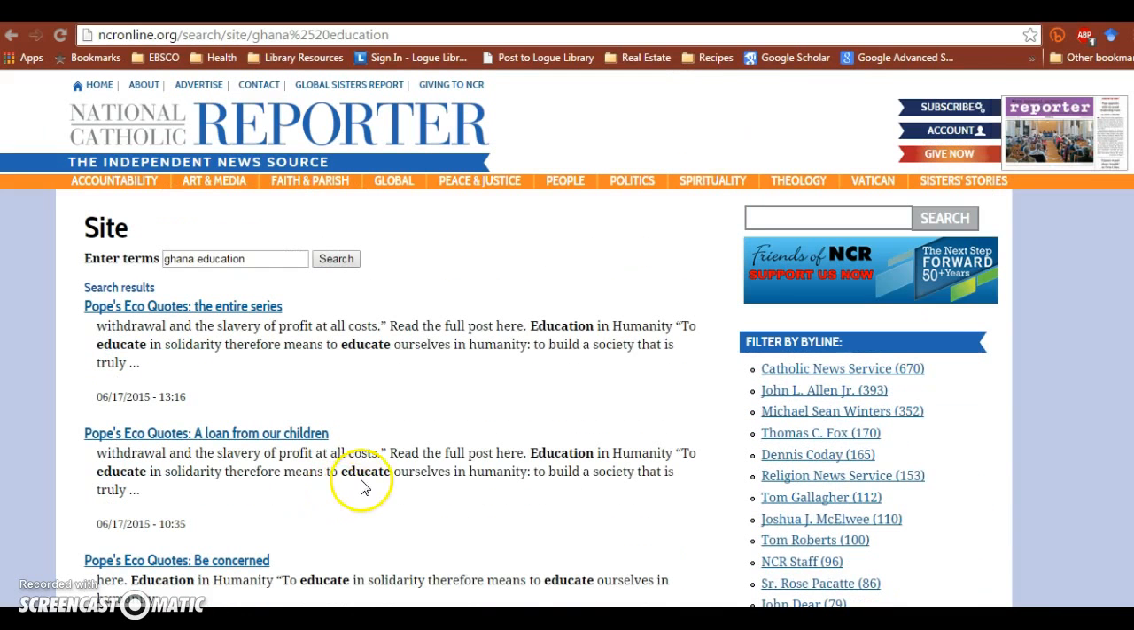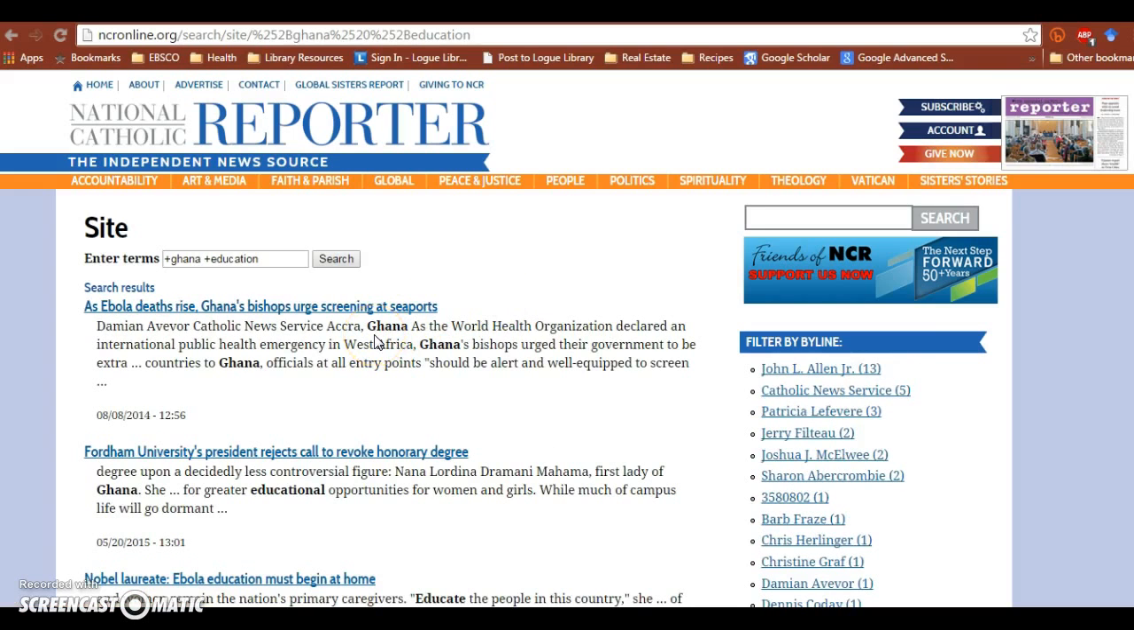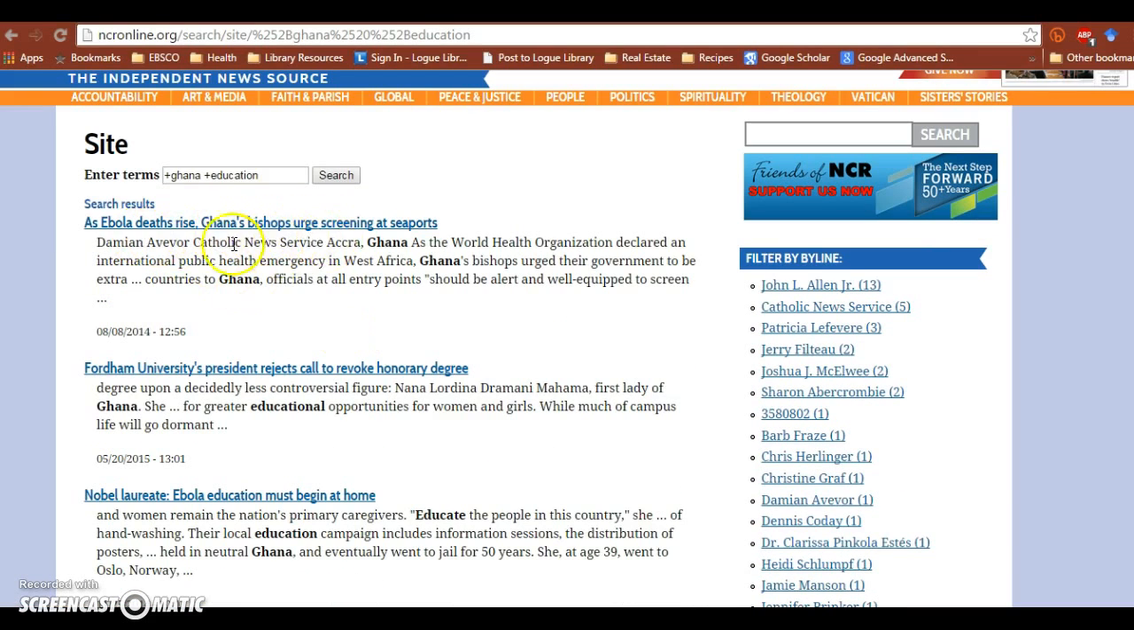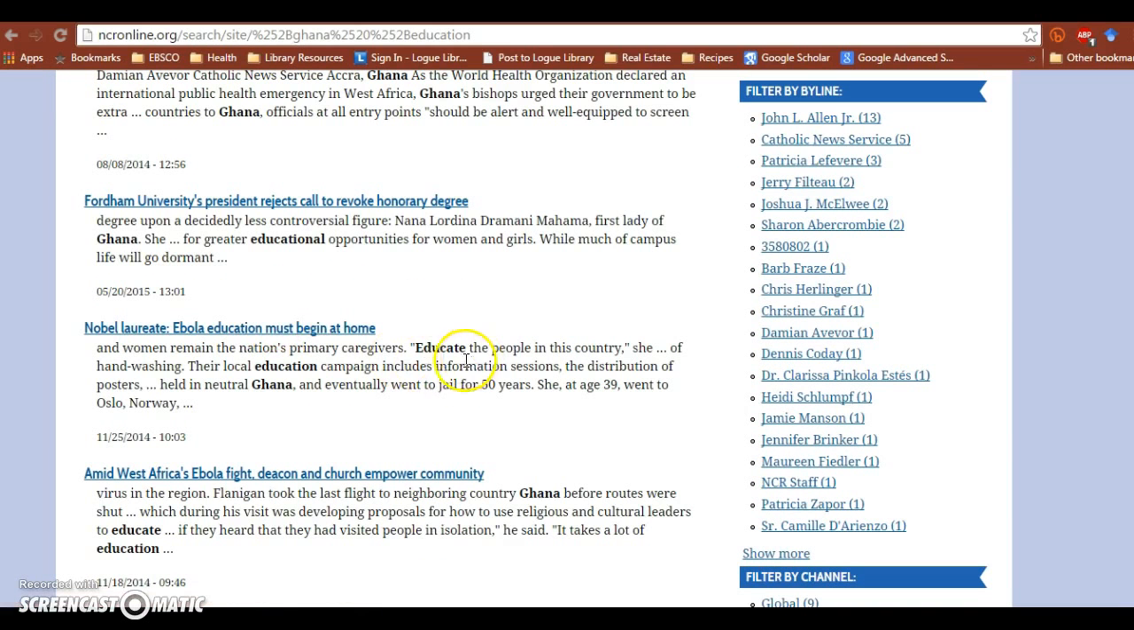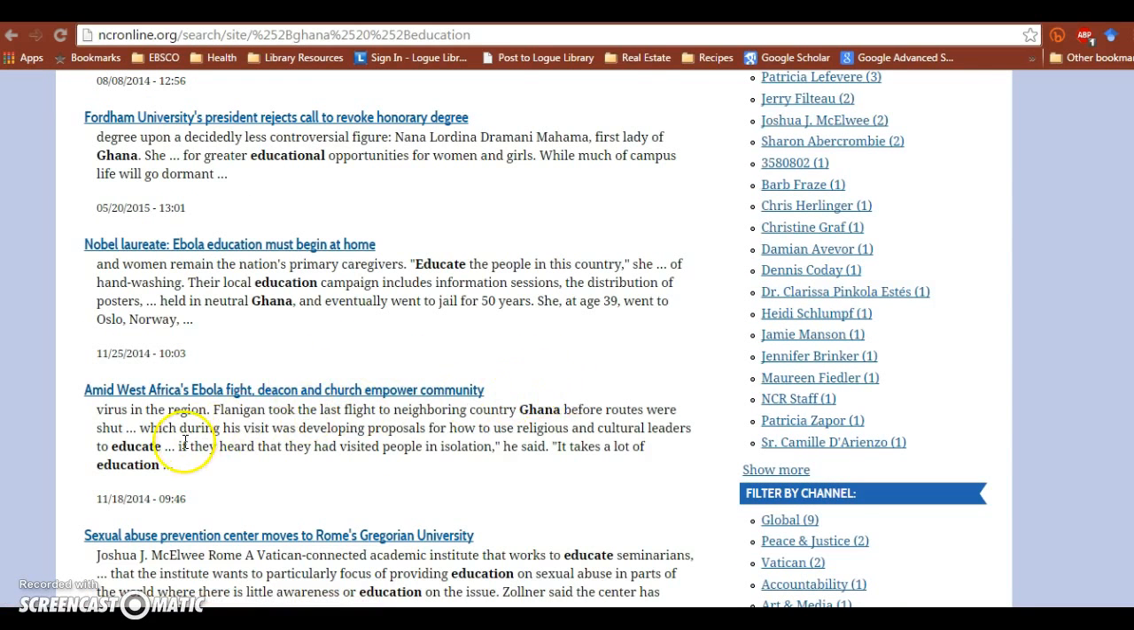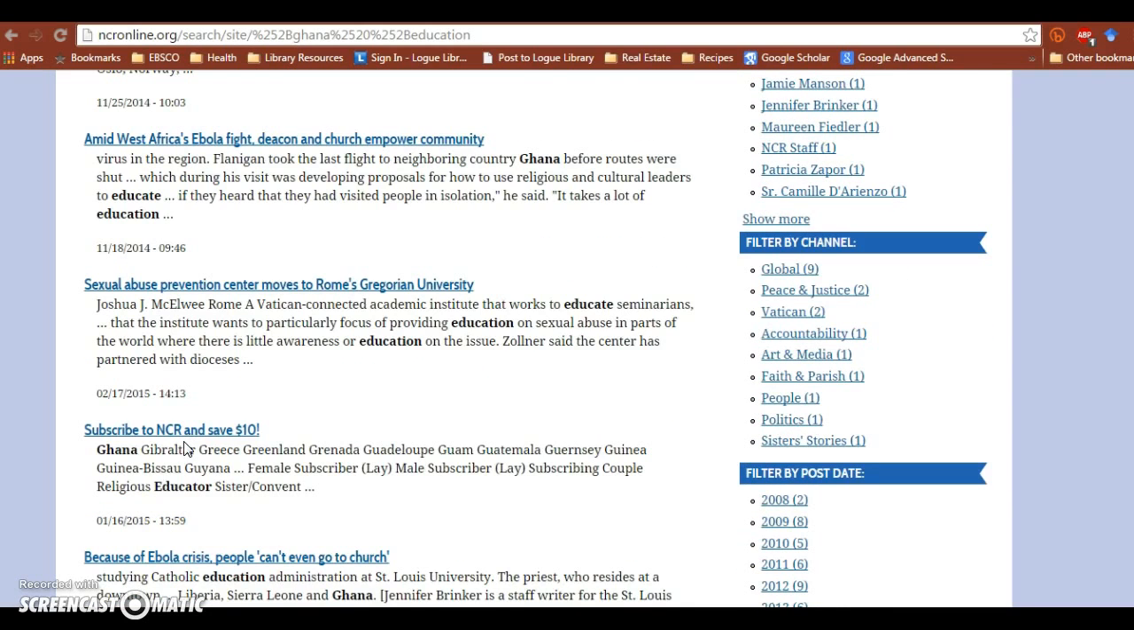So I did a little research and I figured out that there's a little trick on this particular website to finding articles that have both concepts in them, and that is to add the plus sign in front of each of the words. Now your results will have both. This one doesn't, but it must somewhere in the article. This one does. Ghana, education, education, Ghana, Ghana, education. So that seems to make a big difference in the search results.